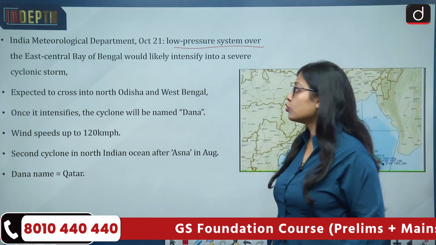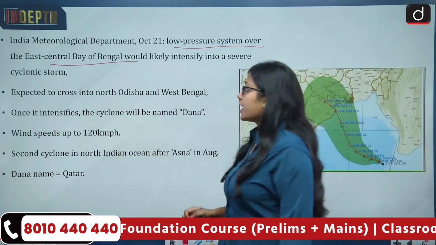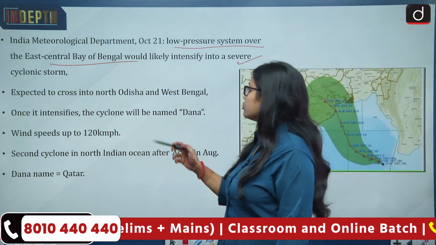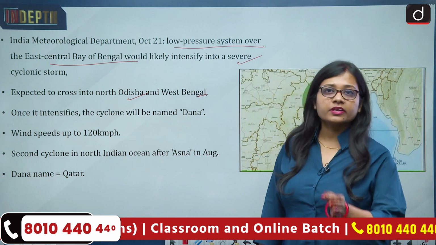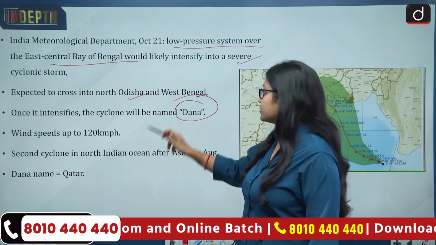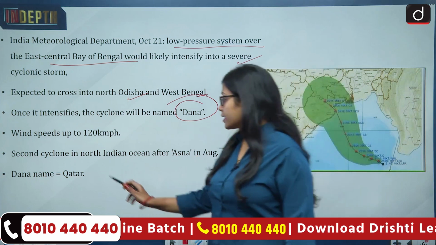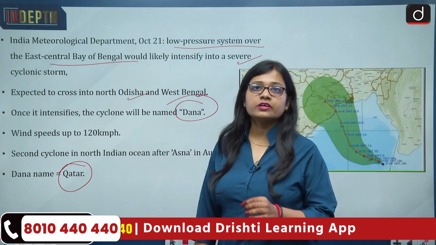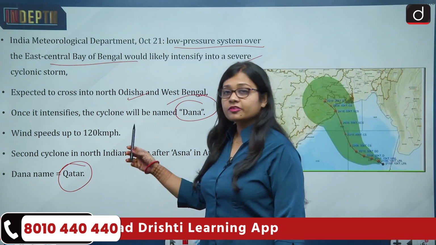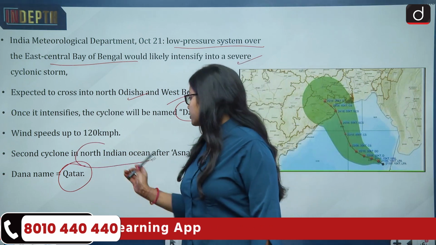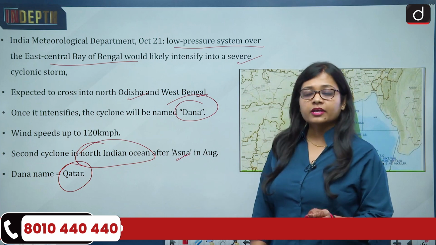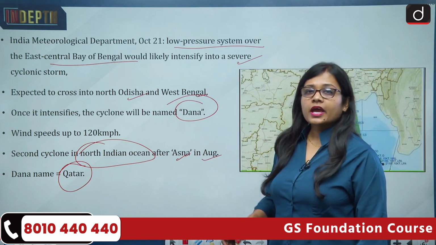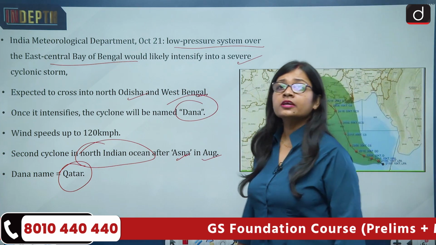So the Indian Meteorological Department has issued an alert for cyclone Dana and has said that low pressure systems are generating over the East Central Bay of Bengal, and this will be intensifying into a severe cyclonic storm. It is expected to cross Odisha and West Bengal, and once it intensifies it will be named Dana. The name Dana has been given by the country Qatar, and it is expected that the wind speeds will hit 120 kilometers per hour or more. This is the second cyclone in the North Indian Ocean after cyclone Asna, which took place in August this year in the Arabian Sea, whereas cyclone Dana is generating in the Bay of Bengal.